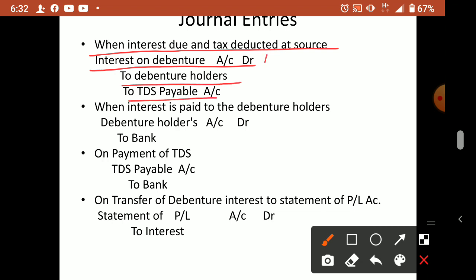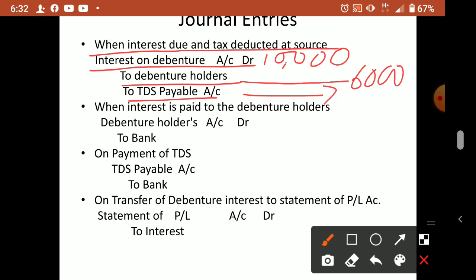Suppose 100, just like the example I told you, you can write like this: 10,000 is the interest we calculated. Debenture holders, how much will be paid? 6,000 will be paid to them. TDS we deducted 4,000, 40%. Okay. Now this is the only one journal entry there.